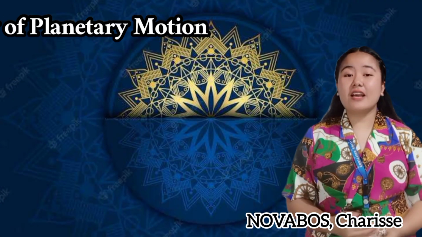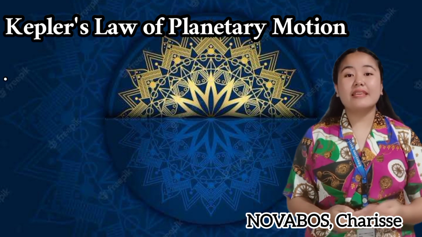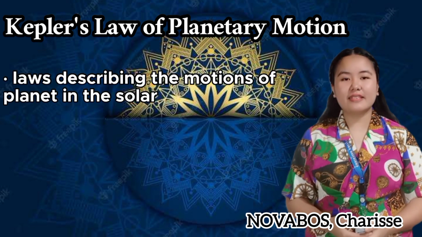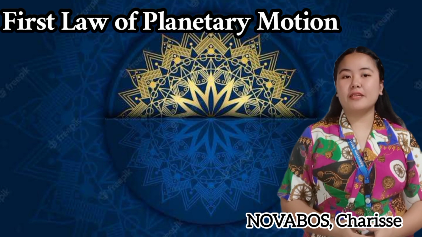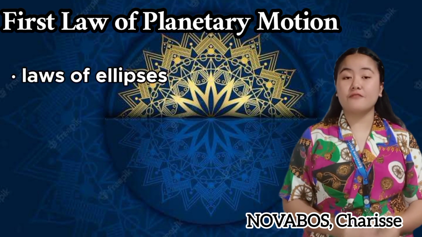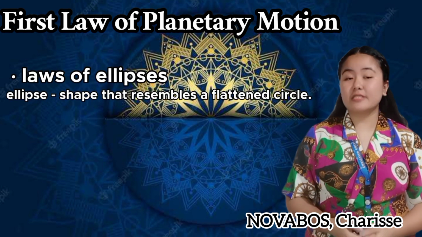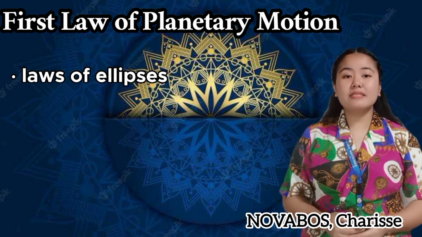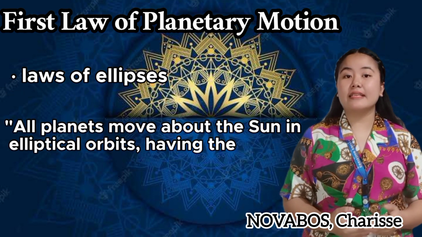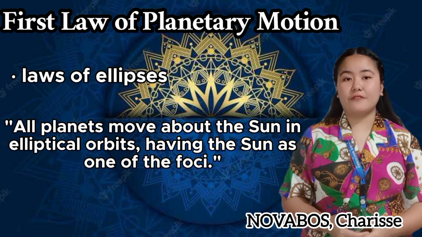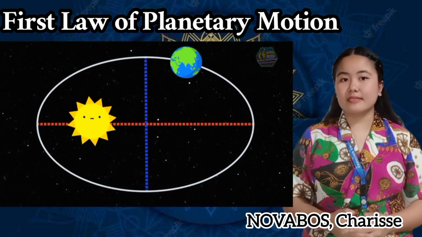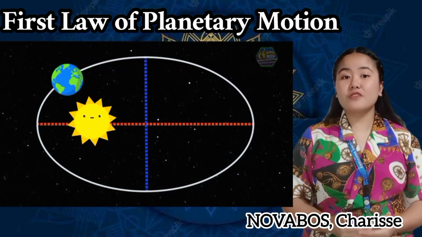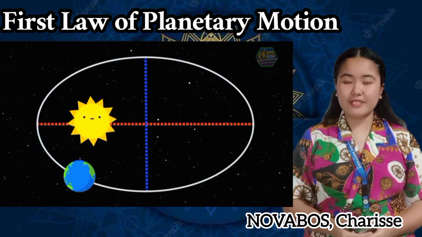Hi! Now let us talk about Kepler's laws of planetary motion. These are the laws describing the motions of planets in the solar system. Kepler's first law of planetary motion, sometimes referred to as the law of ellipses. An ellipse is a shape that resembles a flattened circle. The law can be stated as: all planets move about the Sun in elliptical orbits, having the Sun as one of the foci. The Sun doesn't sit exactly at the center of their orbit, but instead lies off to the side at one of 2 points known as the foci.